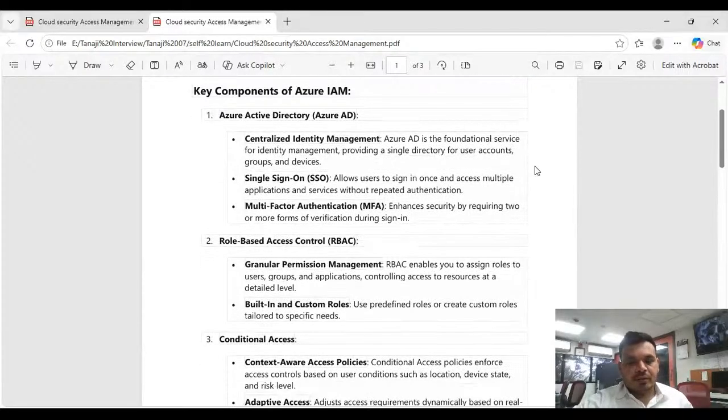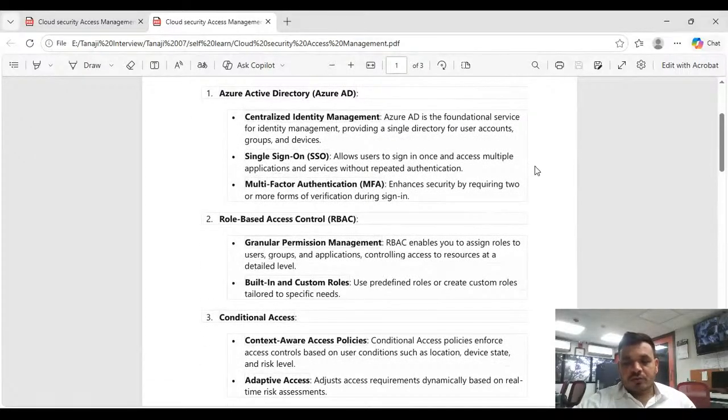Another thing we have is multi-factor authentication, called MFA. It enhances security by requiring two or more forms of verification during sign-in. For example, if you are logging into the Azure portal or any application, it gives you more flexibility, like you can sign in through SMS or call. When you are logging in, it will ask for authentication, and you will receive an OTP. You have to enter that OTP, and once you put in that OTP, you can log in to that particular environment.